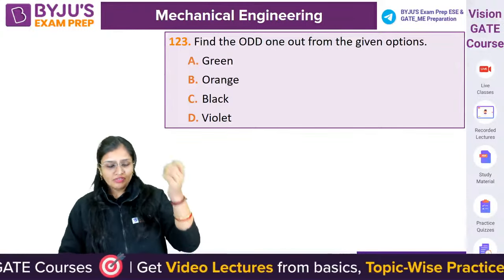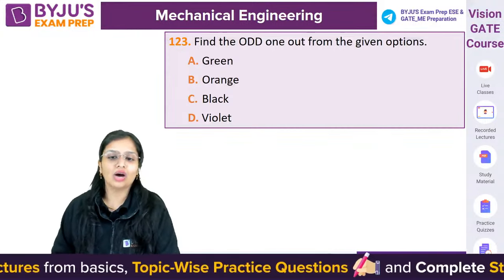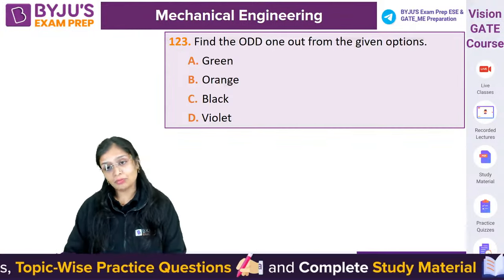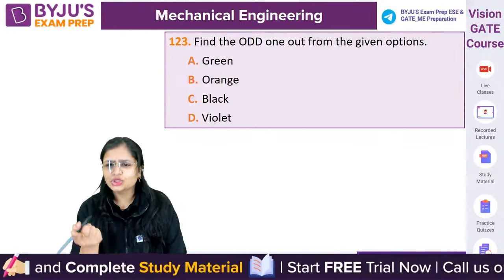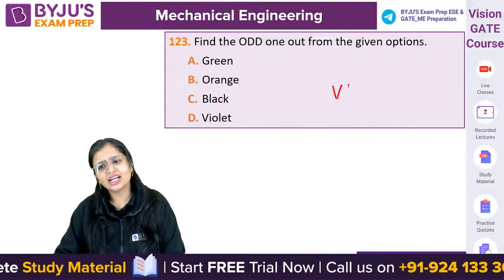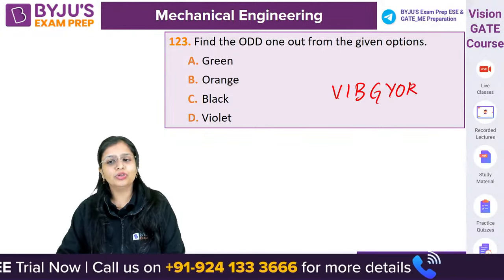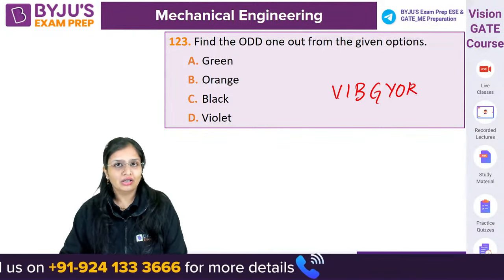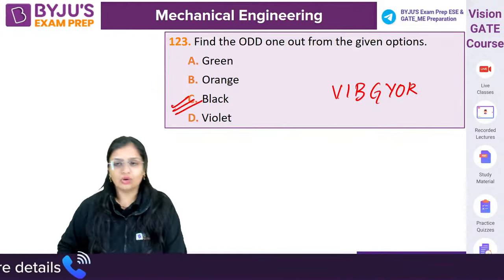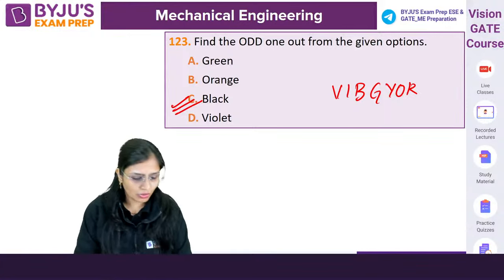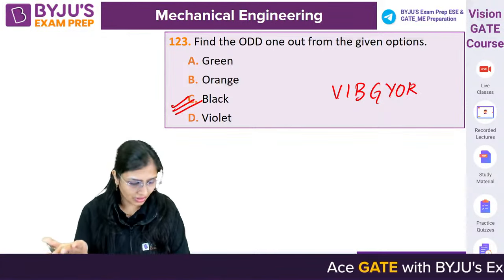Find the odd one out from the given options. Come on guys, odd one out. अब ऑड वन आउट अब आप खुद देख के बता दोगे. आपको दिख रहा है ग्रीन, ऑरेंज, वॉयलेट. Is it like the colors of the rainbow? Violet, indigo, blue, green, yellow, orange, red. We don't get any black color. So black is the odd one out. Black नहीं मिलता ना आपको कभी भी. Okay, black you don't get it. So black is the odd one out.